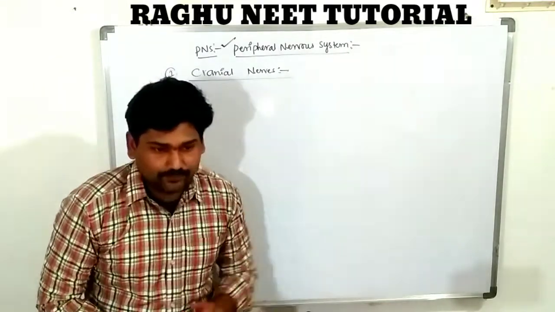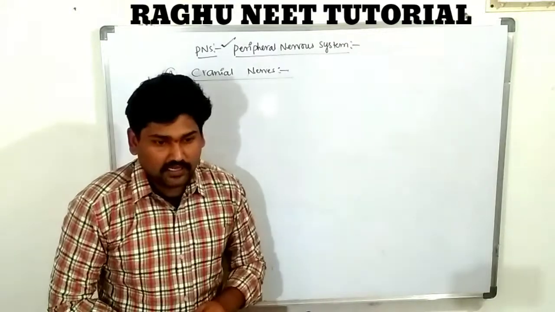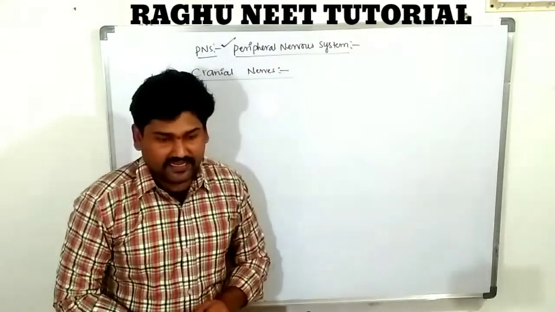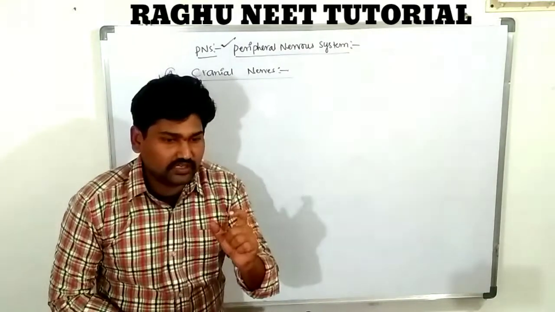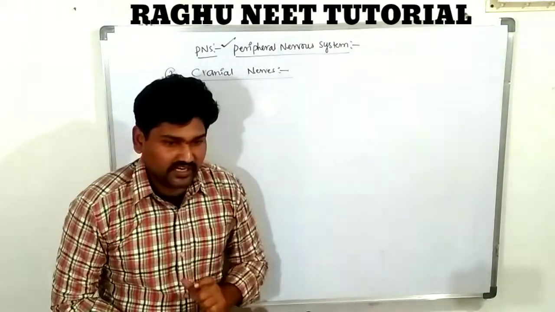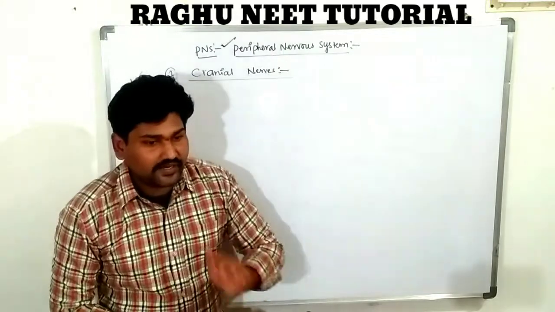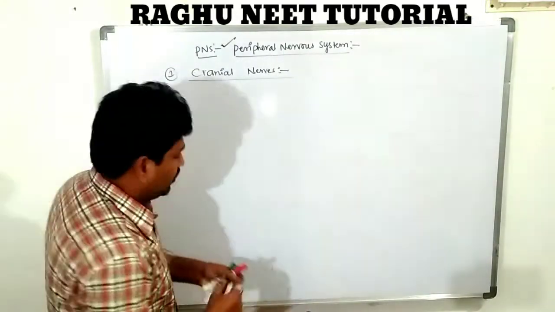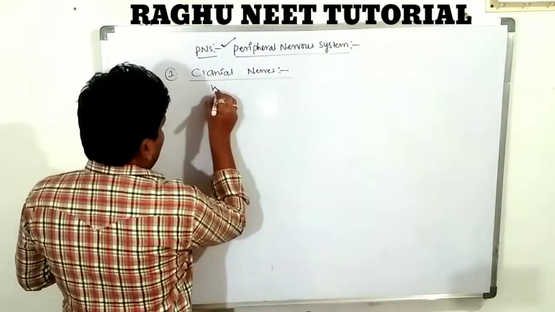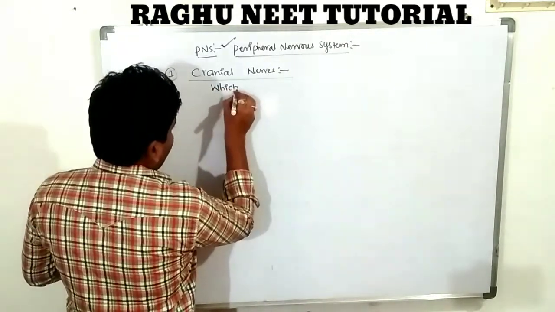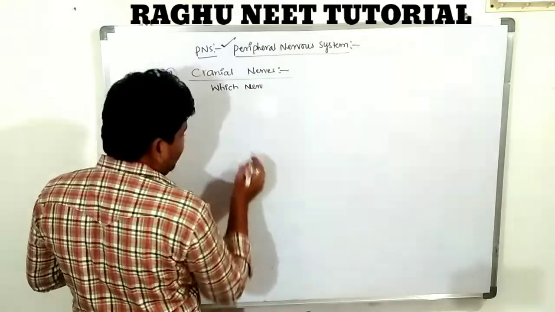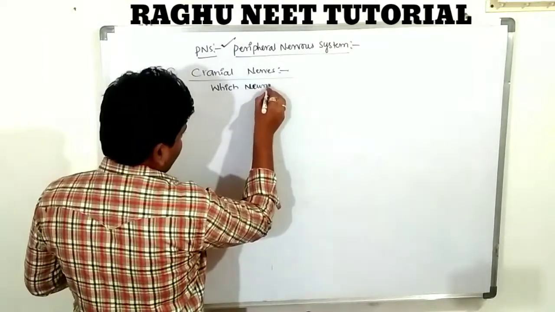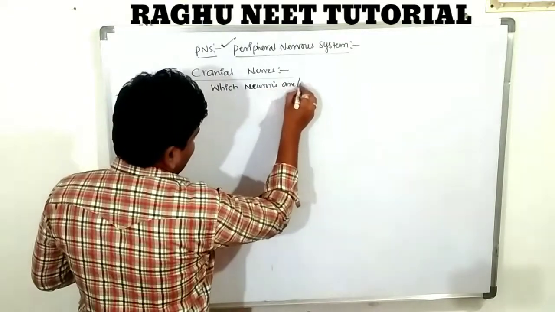Which nerves originate from the cranium and end also in the cranium? Those nerves are known as cranial nerves. Which neurons or nerves originate